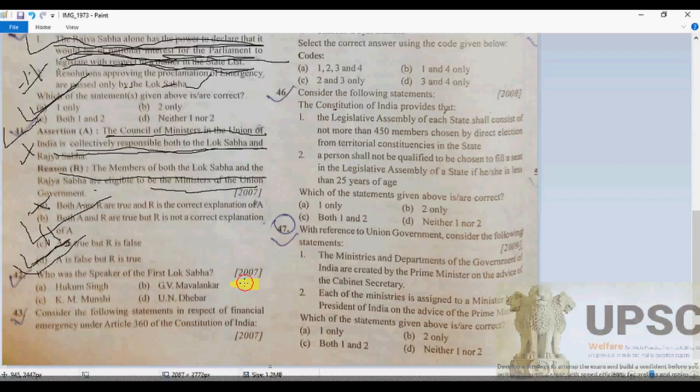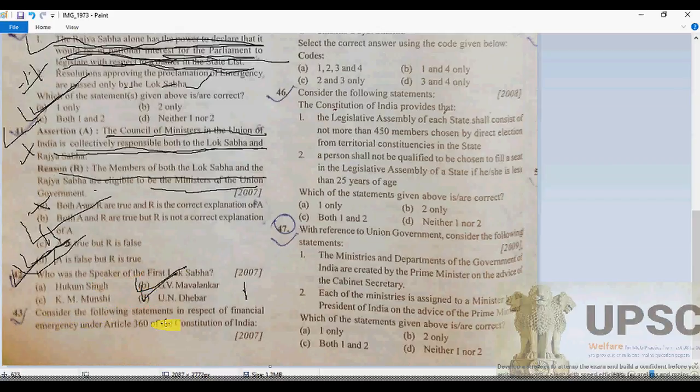The first Lok Sabha speaker in India, as we know, is G.V. Mavalankar. When we talk about Hukam Singh, he was also a speaker, but from 1962 to 67, and K.M. Munshi and others were never speaker of the Lok Sabha. But yes, G.V. Mavalankar, from 1952 to 56, was the first speaker. So this will be correct.